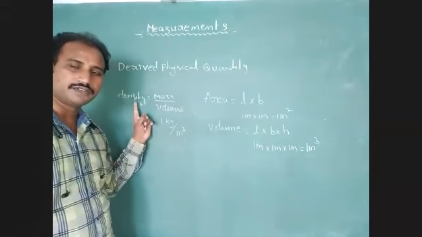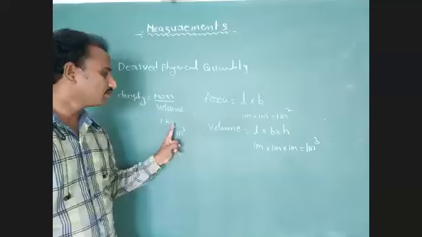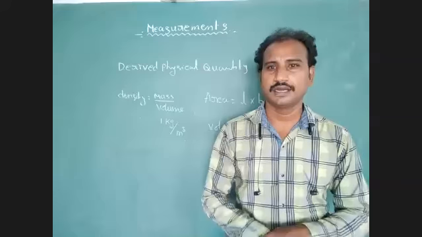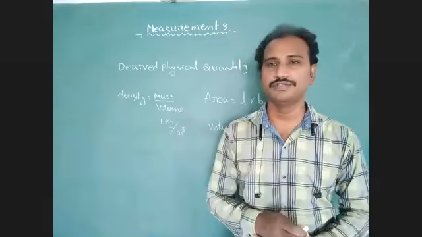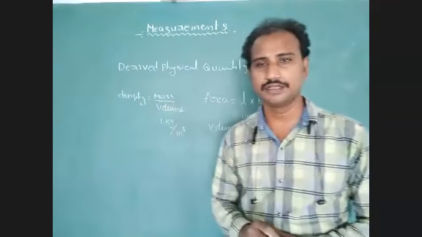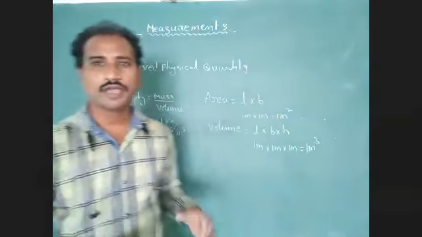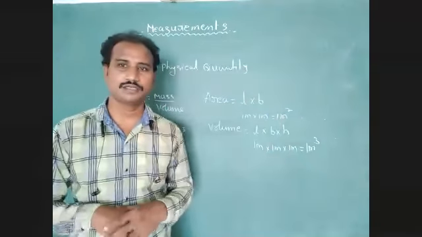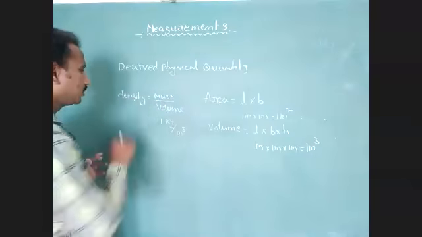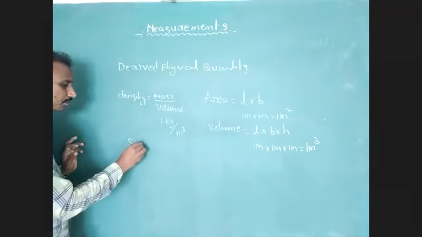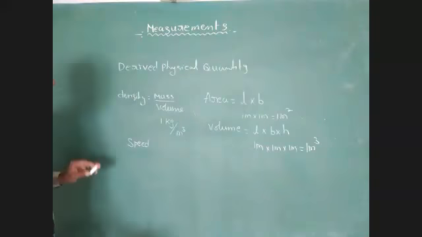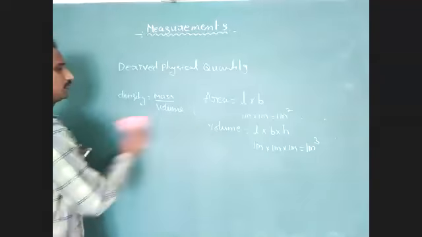This physical quantity we have to derive with the help of fundamental units. Because of that reason, these quantities are derived quantities. We have to consider some physical quantities. We have to note down area, volume, density. Next one, speed. Wait, I will write in order. You have to note down those physical quantities in order.